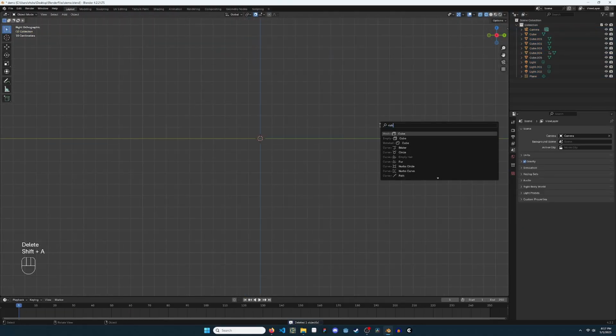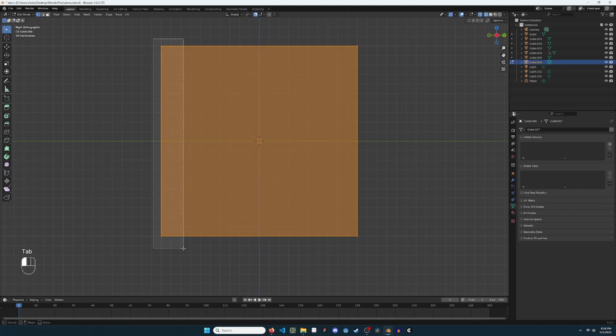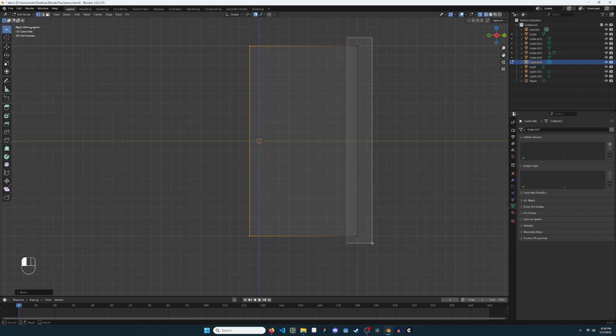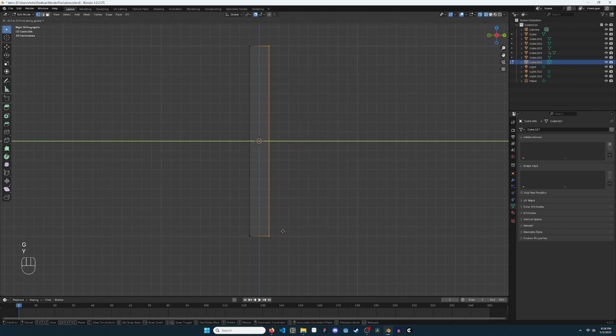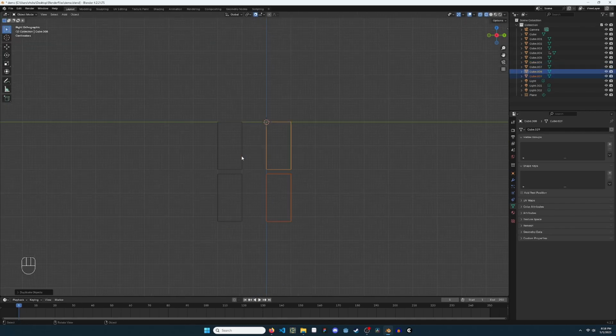Shift-A and type cube to add a cube. Select the object and tab to enter edit mode. Select vertices and press G, then X, Y, or Z to move vertices along a given axis. Shift-D to duplicate an object. Make a torso, legs, arms, and a head.